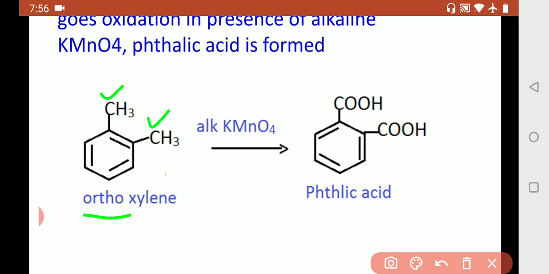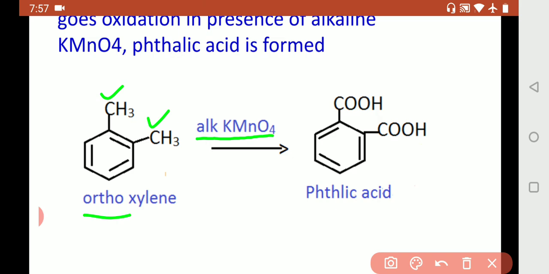Orthoxylene undergoes oxidation in presence of alkaline KMnO4. I told you, alkaline KMnO4 can be written either way: ALK KMnO4, or KMnO4 comma OH minus. Whatever way it is written, it is understood as alkaline KMnO4.